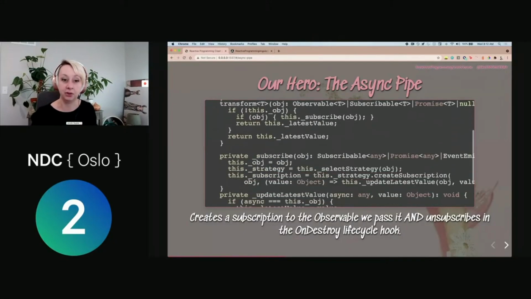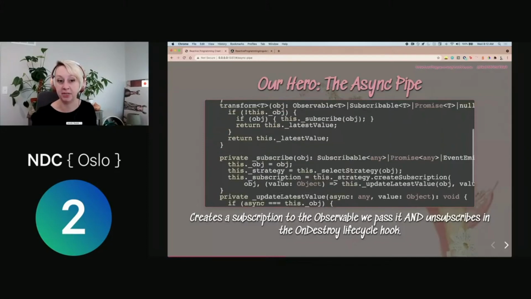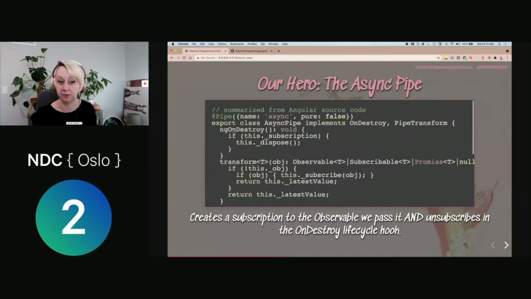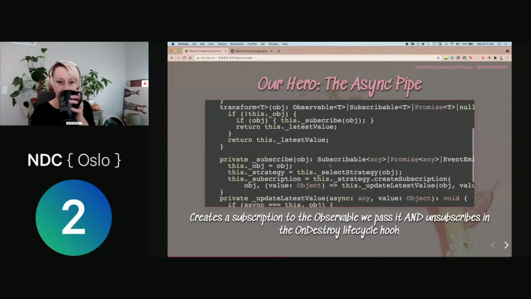So if you actually look at this, it creates a subscription if there isn't one already, it updates the value, and then it has an onDestroy function that when the component that this pipe is used in is destroyed, then it goes ahead and disposes of that subscription it's created. So just kind of cool. I feel like we don't spend enough time looking at the Angular source code to really understand how things work under the hood. And so I think that having an understanding of how the async pipe actually looks in Angular can help cement that concept for you a little bit better.